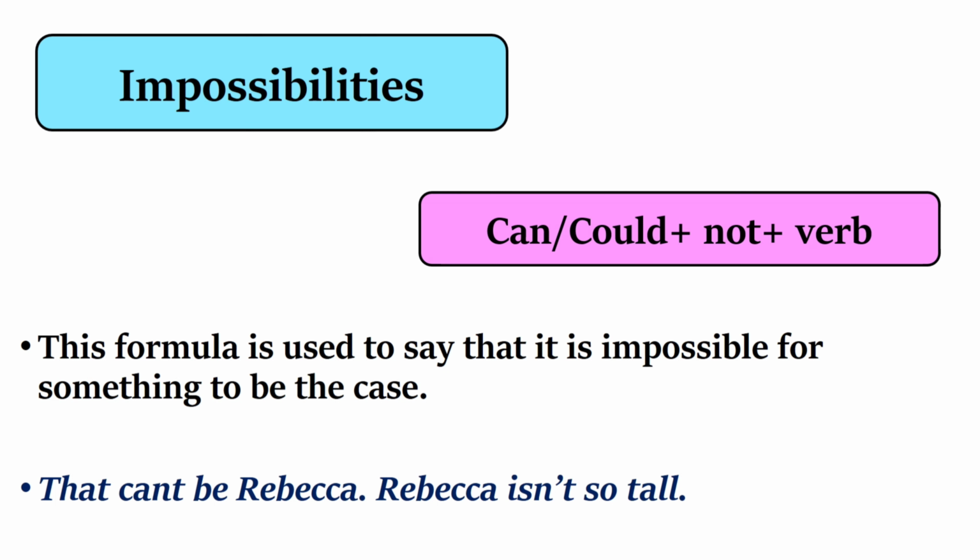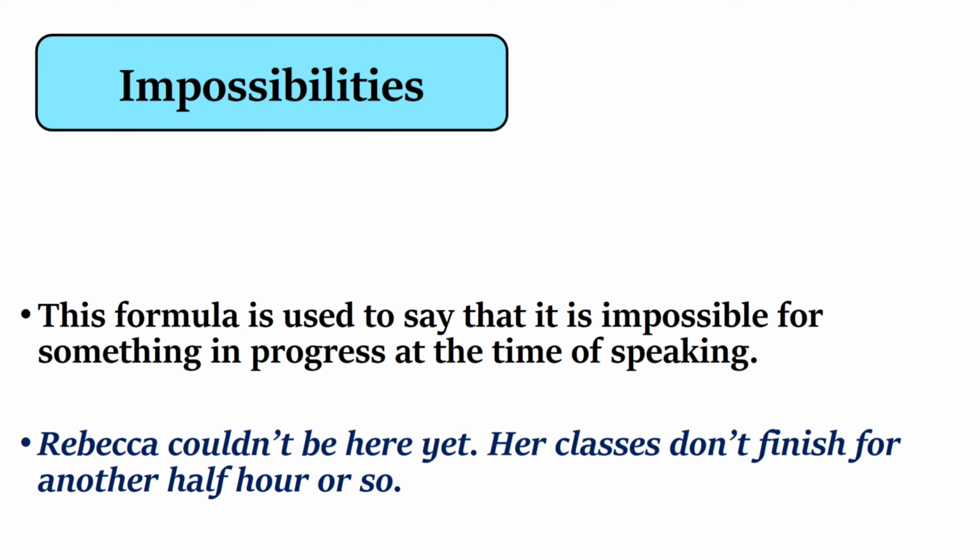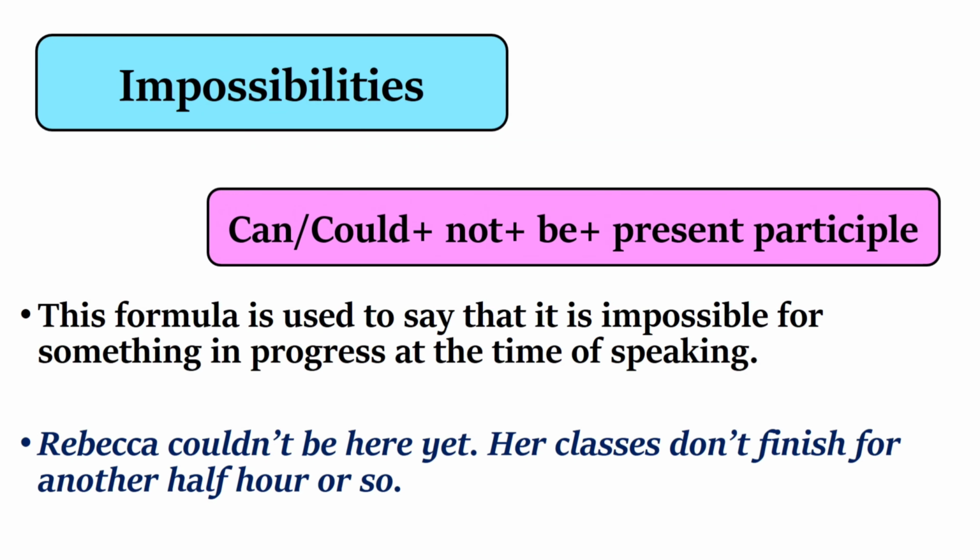Rebecca isn't so tall. To say that it is impossible for something in progress at the time of speaking, we use this formula. Can, or, could plus not plus be plus present participle. Rebecca couldn't be here yet. Her classes don't finish for another half hour or so.